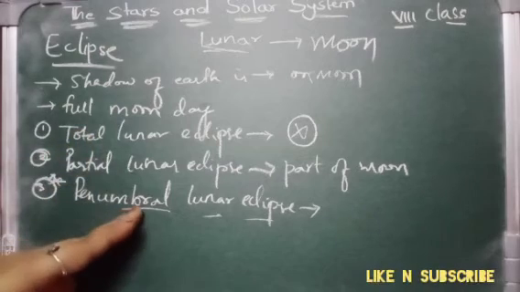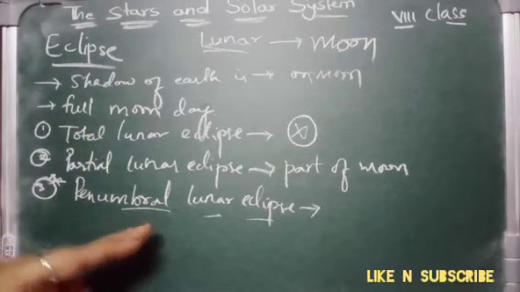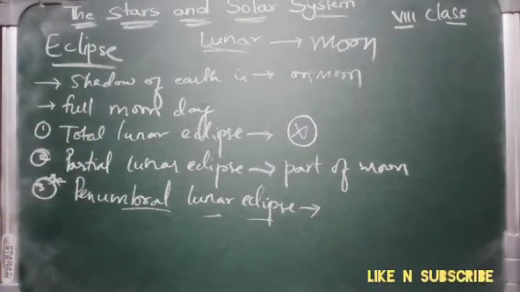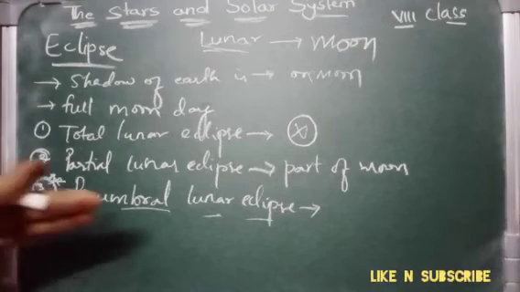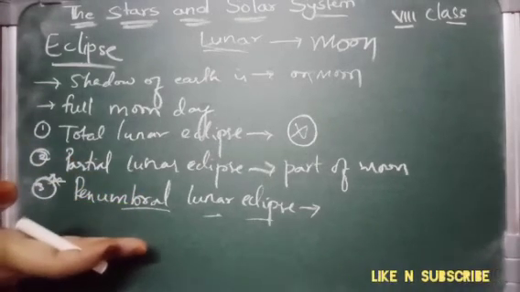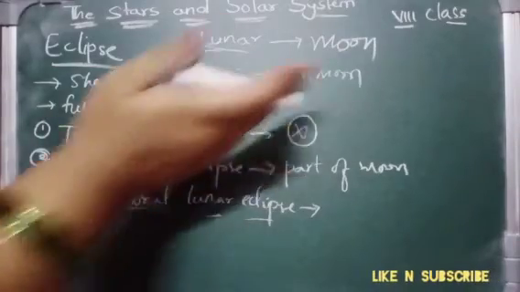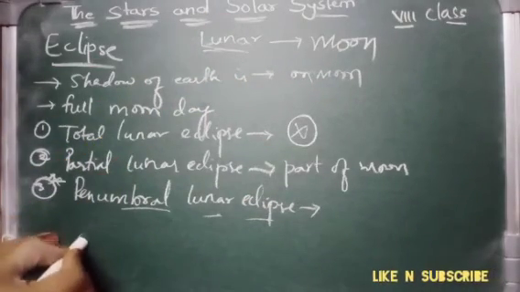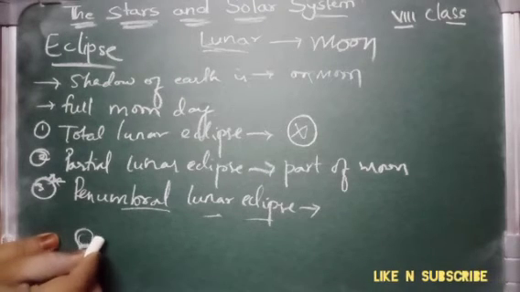It happens when the moon travels through the partially shaded outer region of the shadow cast by the earth. When it is traveling from the partial region, it is moving up like this, you can see. Suppose this is the partial region, here you have the shadow, and then this is your sun.